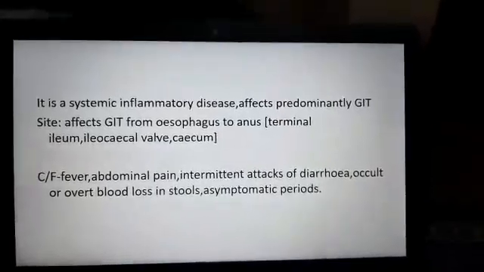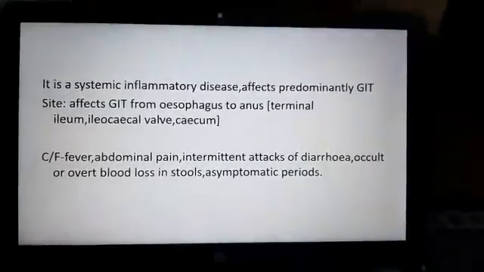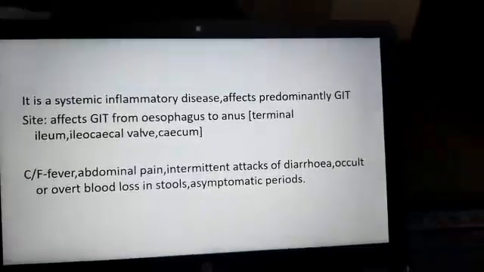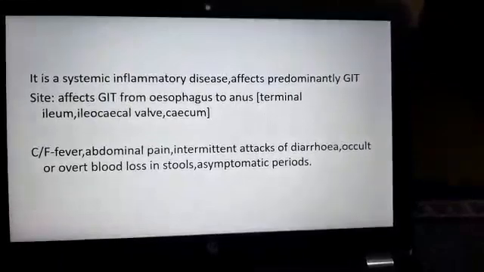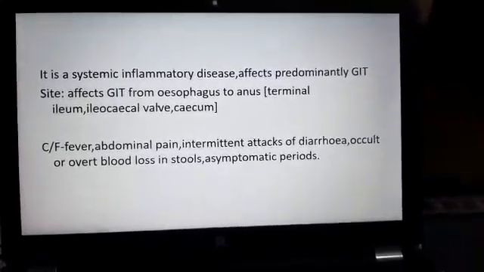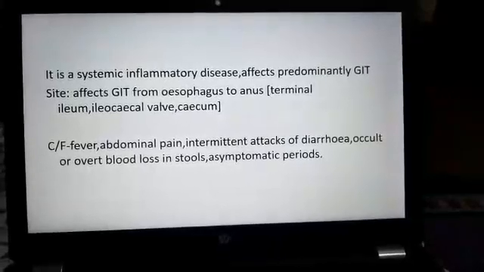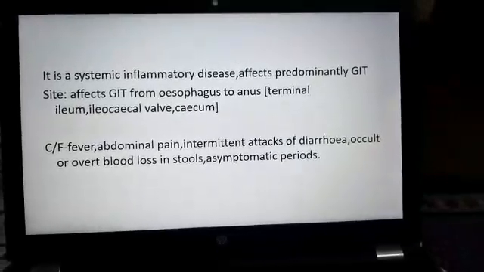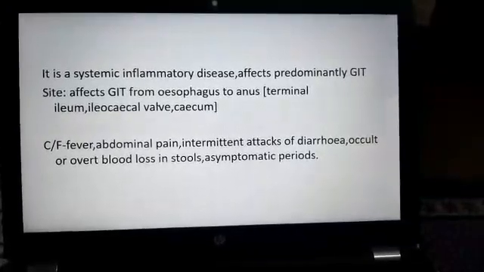It is a systemic inflammatory disease, which affects the GIT predominantly. So it is a systemic disease which can involve other parts of the body also, but predominantly it affects the GI tract. It affects the GIT from the esophagus to the anus. The terminal ileum, ileocecal valve and the cecum are the commonest sites affected.